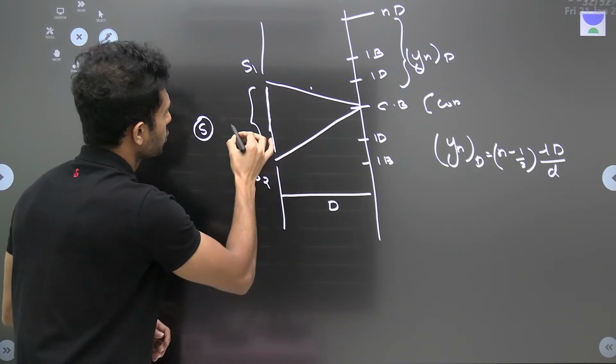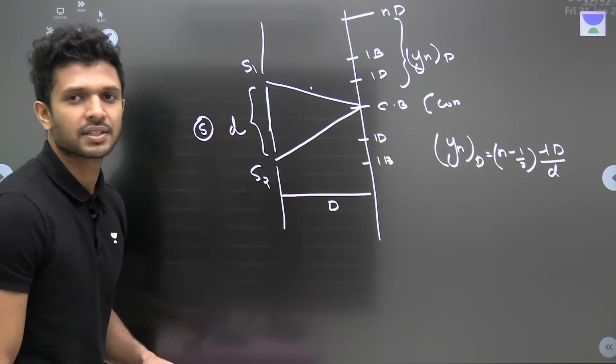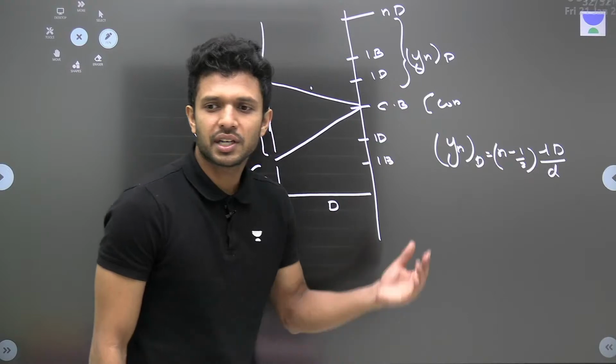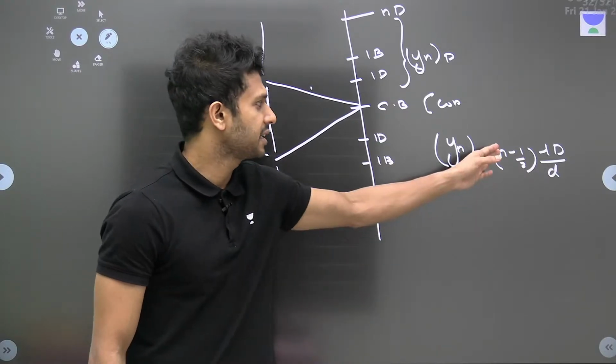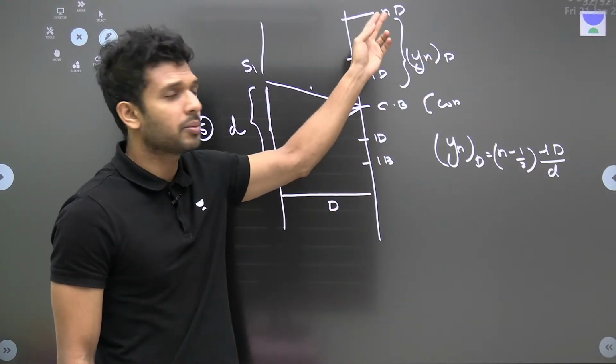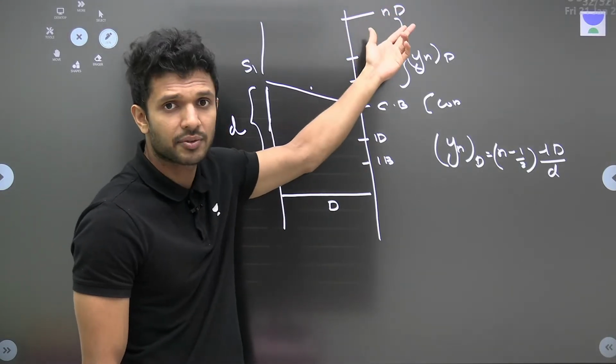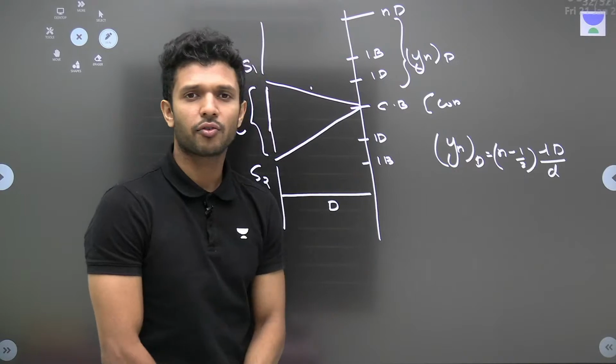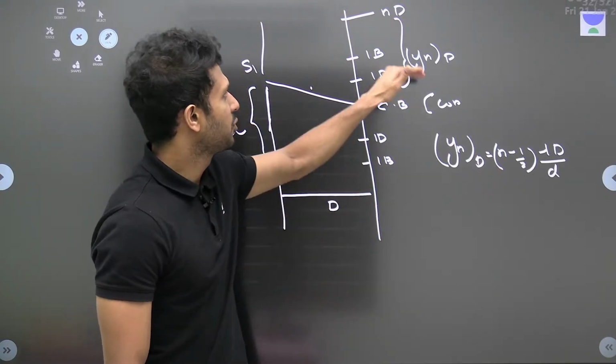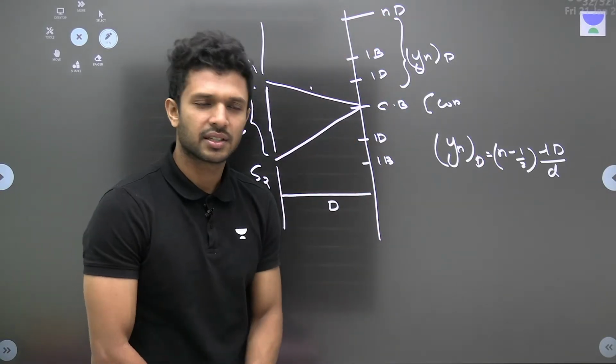Distance between two slits, small d. Okay, what is lambda? Wavelength. N talks about which dark fringe we are talking about. If we are talking about the fifth dark fringe, N will take the value of 5. Substitute, and we'll get the distance to the dark bands.